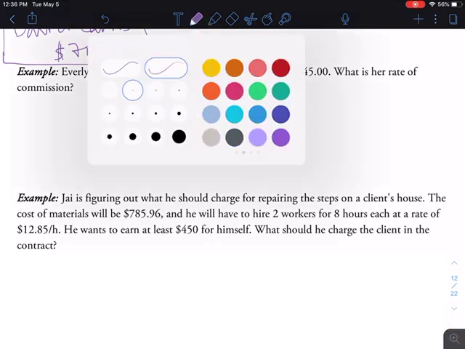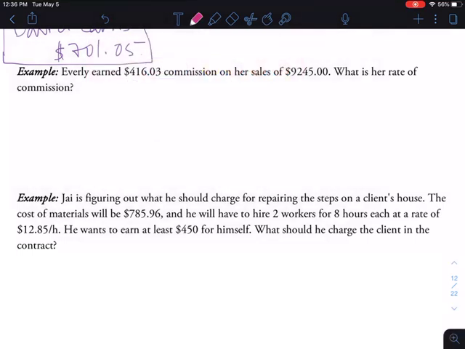Okay, so let's, so many colors always, you guys. I never know what to pick. Okay, so her percent commission is going to be found by dollars of commission divided by dollars sold.